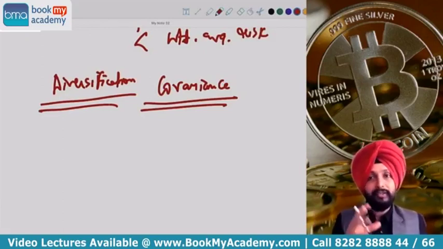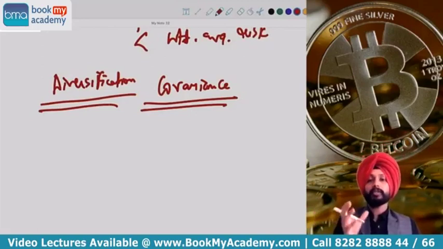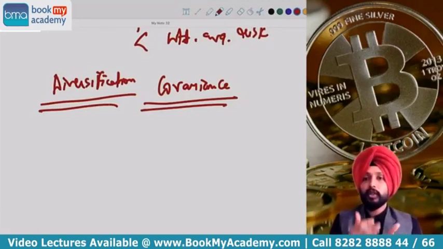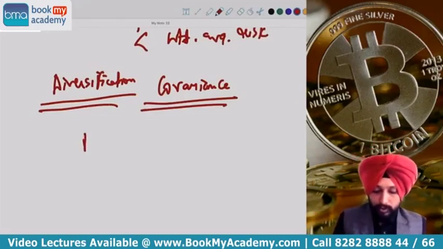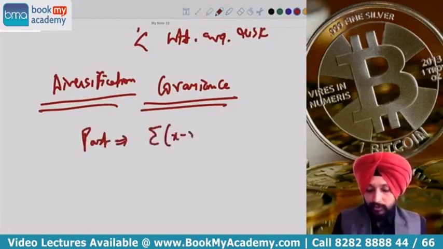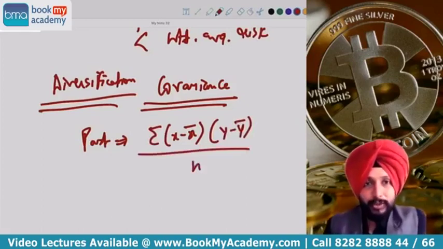Covariance is joint deviation of x around x bar and y around y bar. This is the sentence which we learned. Joint deviation, because see, variance is deviation, covariance means joint deviation of x around x bar and y around y bar. Okay, what is the formula? Formula is very simple. In case of past data, it is summation x minus x bar into y minus y bar divided by n. That is the simple formula of covariance in case of past data.